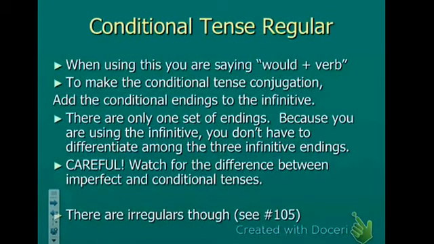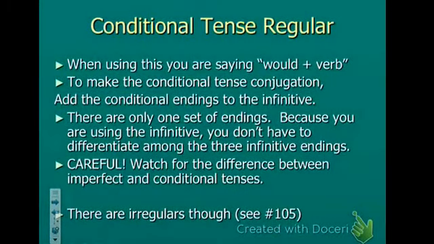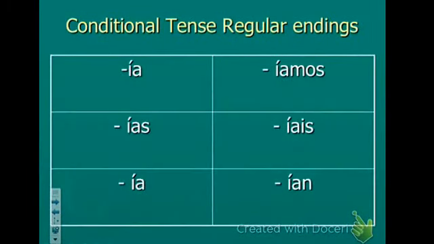And there's only one set of endings, just like future tense. But the conditional tense endings are very similar to the ER and IR endings for the imperfect tense. So be careful. Make sure that you're attaching it to the infinitive form, not the stem. Okay? And there are some irregulars. But here are your conditional tense endings. Look familiar? Yeah. It's just like the imperfect tense.